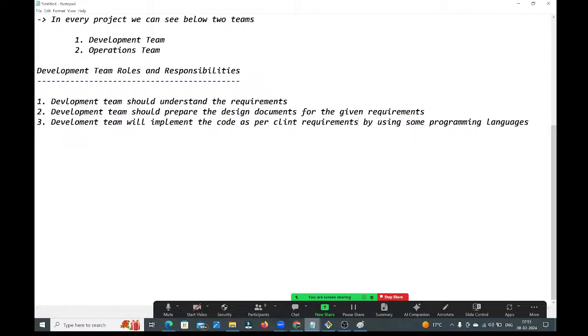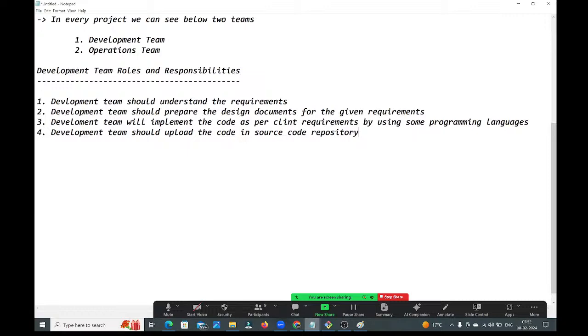And programming languages means you can use Java or Python or .NET, any programming language you can use, guys. And the development team should upload the code in the source code repository. Guys, this is an important point.